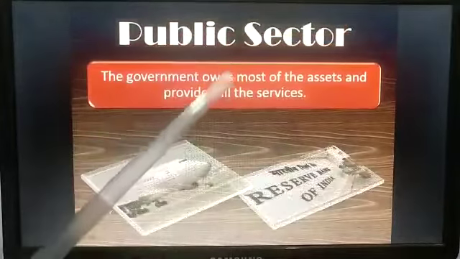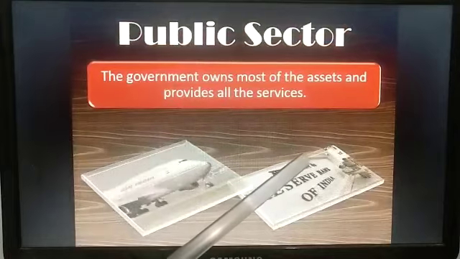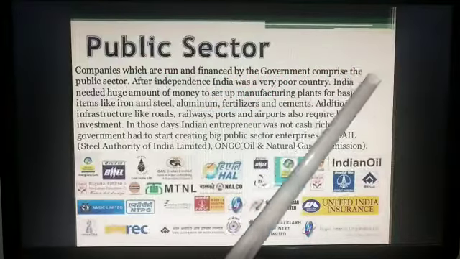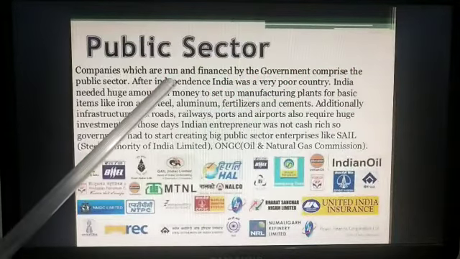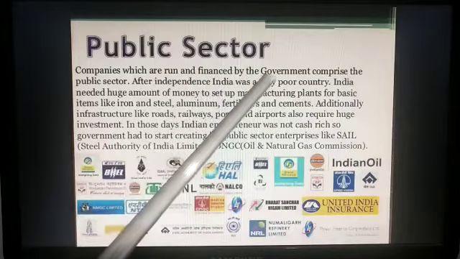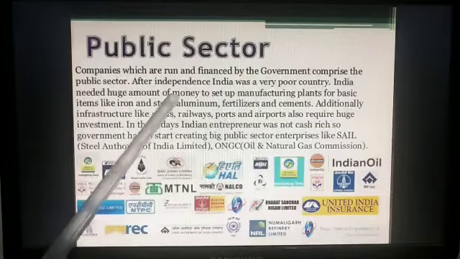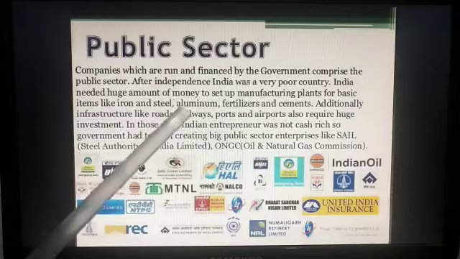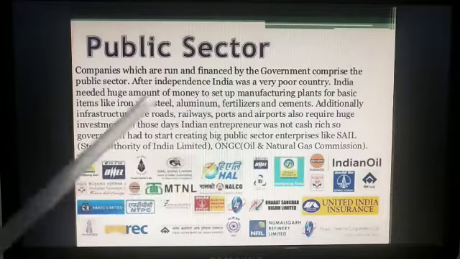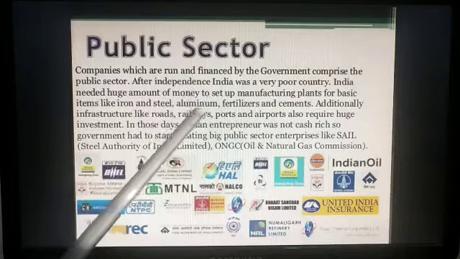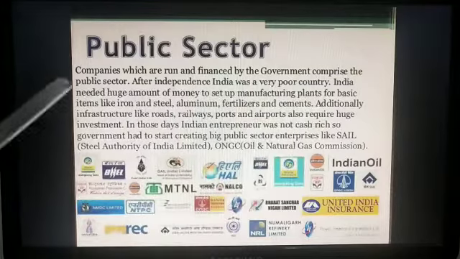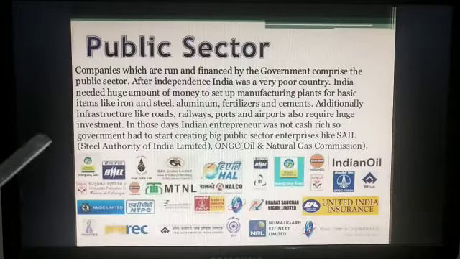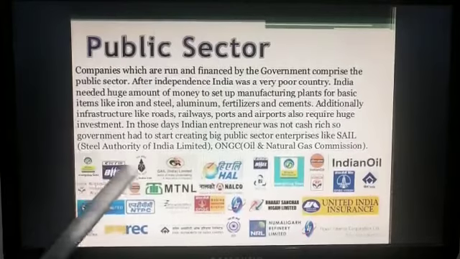The government owns most of the assets and provides all the services. Companies which are run and financed by government comprise the public sector. After independence, India was a very poor country. India needed a huge amount of money to set up manufacturing plants for basic items like iron and steel, aluminium, fertilizers and cements. Additionally, structures like roads, railways, ports and airports also required huge investment. In those days, Indian entrepreneurs were not cash rich, so government had to start creating big public sectors.